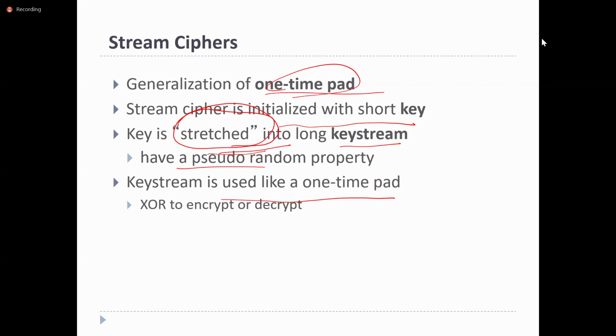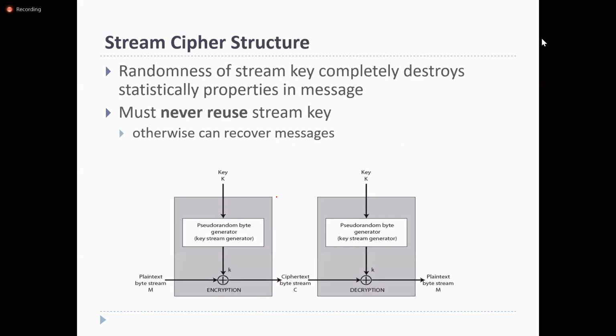The attacker may not be able to identify the generated key string, because the size of the key string is also the same as the size of the plain text. It performs a simple XOR operation for both encryption and decryption. In the representation, the plain text is XORed with the key to generate the ciphertext. In decryption, the ciphertext and the key are XORed to get the plain text.